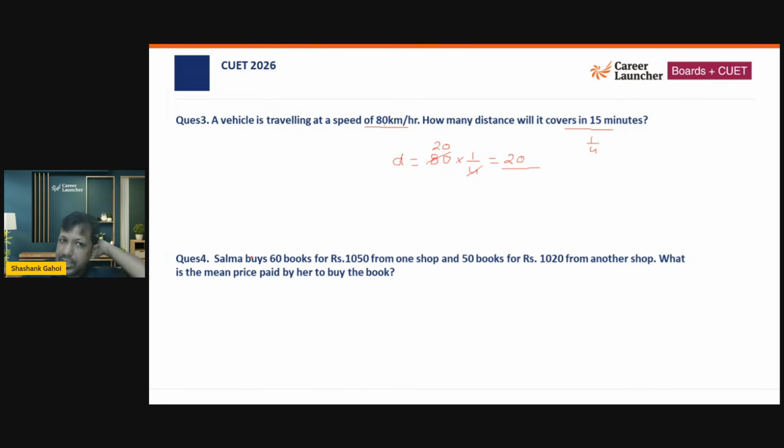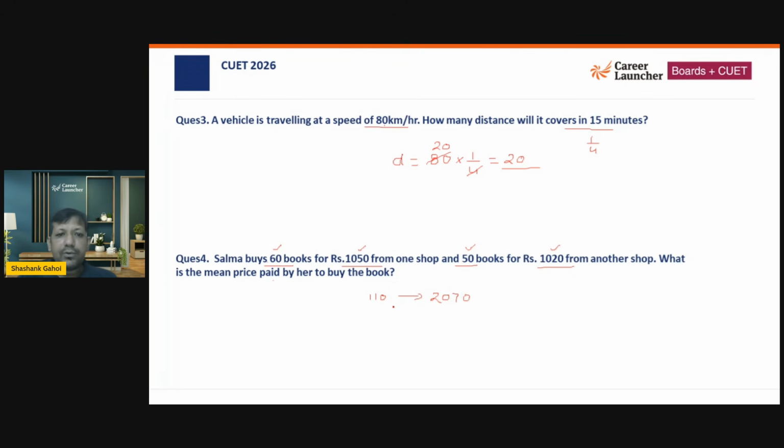Okay. Now Salma buys 60 books at 1,050 and 50 books at 1,020. What is the mean price? Mean means we are talking about the average price. So the total number of books that she bought was 60 plus 50, that is 110. What is the total price she paid? That is 1,050 plus 1,020, that is 2,070.